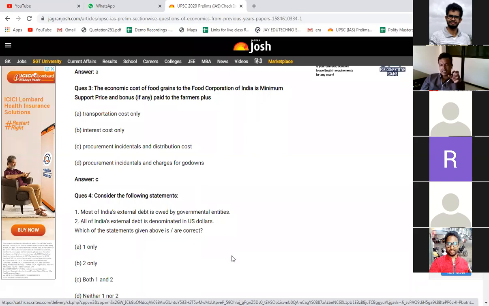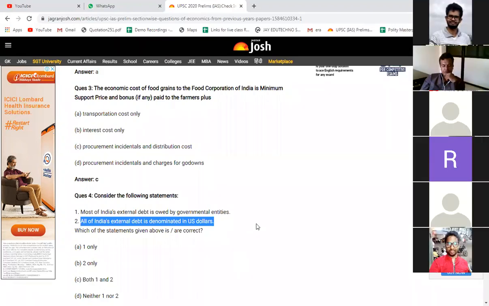If you know the basics, that external debt may be in different formats and it is not necessary that it will be only in US dollars. Anyway, most of the time such statements with words like all or only are wrong. So you can eliminate the second statement. What about the first statement?